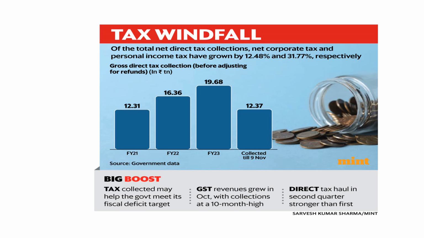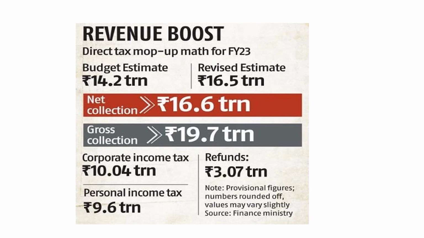You can see the trend. Direct tax collection, including personal income tax and corporate tax, has been steadily growing for the last 3 years. Now you can see the major bifurcation of direct tax. Corporate income tax collection for financial year 2023 is around 10 lakh crore, and personal income tax is around 9 lakh crore.